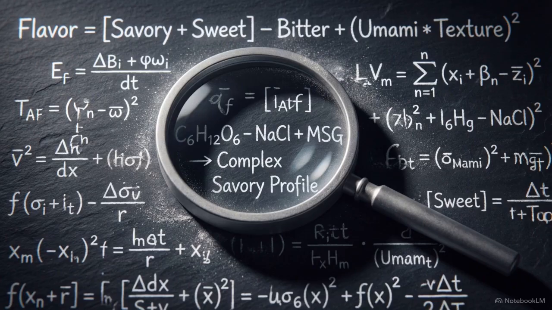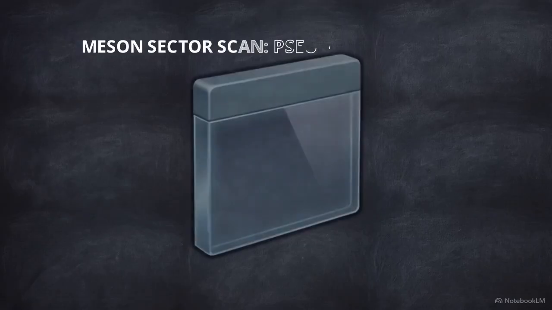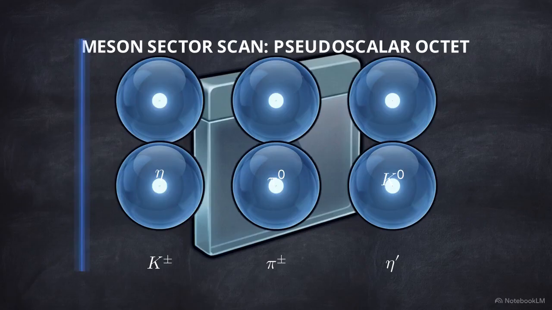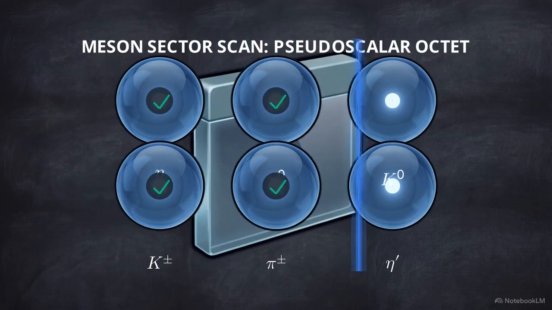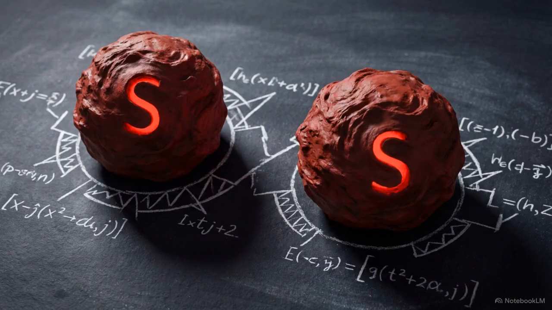The framework must evaluate the flavor algebra of the particle and blindly predict its ZDV position before a single calculation is run. The final scan of the meson sector yielded definitive results. Out of the 6 particles tested, 4 achieved fully validated mass matches. 2 remained unresolved.